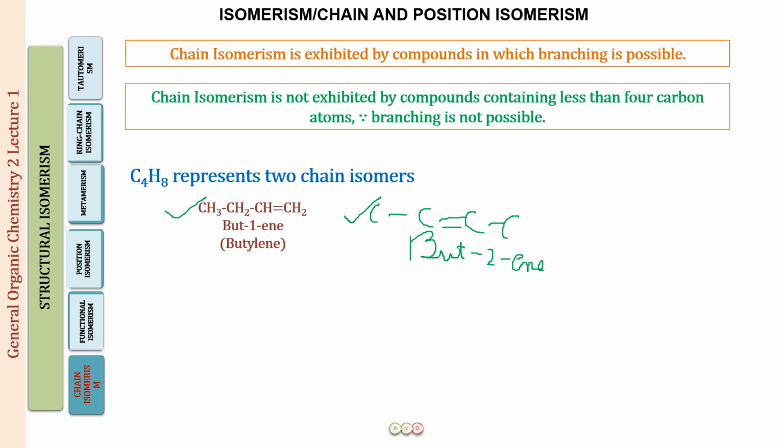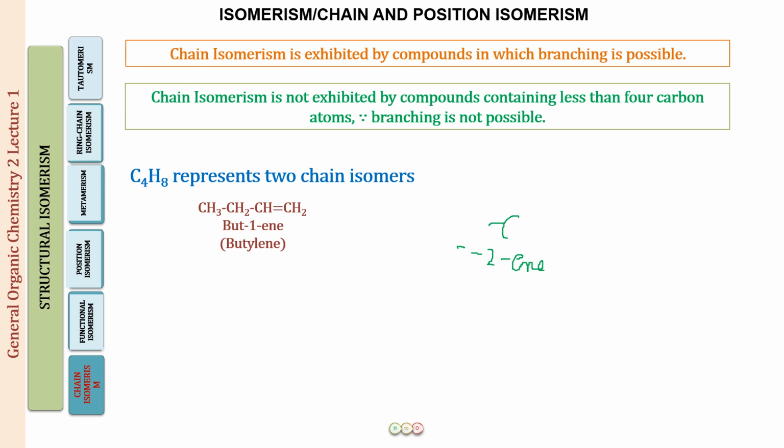For chain isomerism, the prerequisite is that the length of the carbon chain should be different, and because they do not have different chain lengths, these are not chain isomers. So what are these? Well, these are position isomers. We will see the definition for these shortly, but what is happening is that the position of the double bond is different in the two compounds. This is what we call position isomerism. All right.